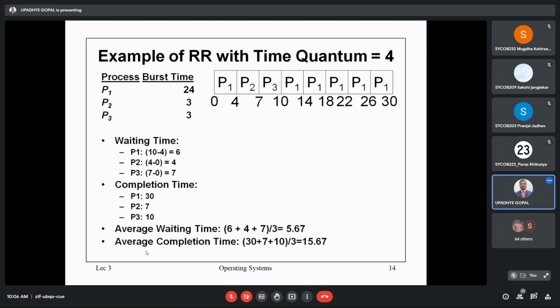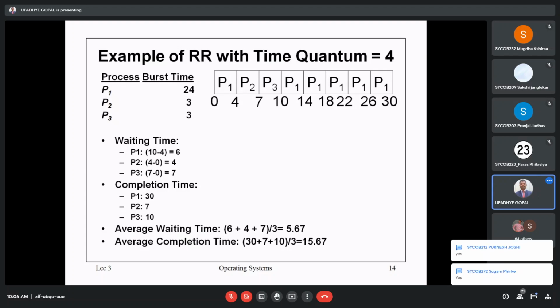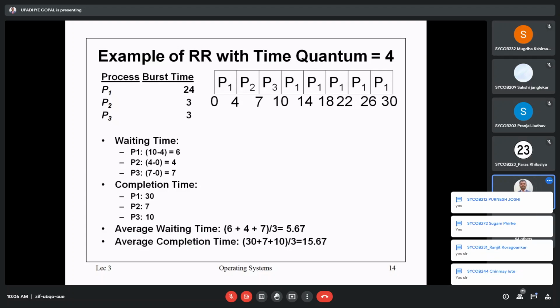First of all, tell me whether it is clear. These calculations are clear? Yes or no? Give your answer in the chat window. Okay, Bhushan is saying yes. Others, please reply. Do it fast.